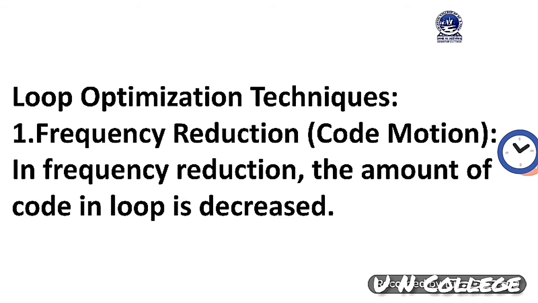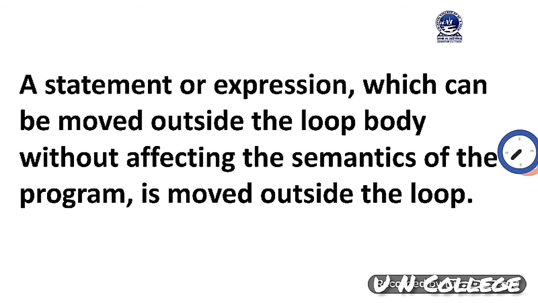Now we will discuss some loop optimization techniques. We have understood the meaning of loop optimization, and to implement it some techniques are used. The first one is frequency reduction, which is also called code motion. In frequency reduction, the amount of code in the loop is decreased. Suppose you have used 10 instructions inside a loop, then the compiler will check if it is possible to reduce it to 8 or 7 instructions, without affecting the original meaning of the program.